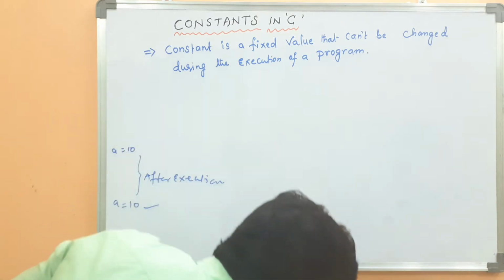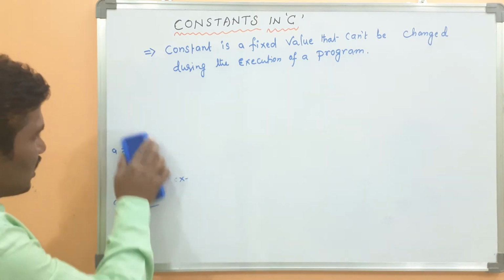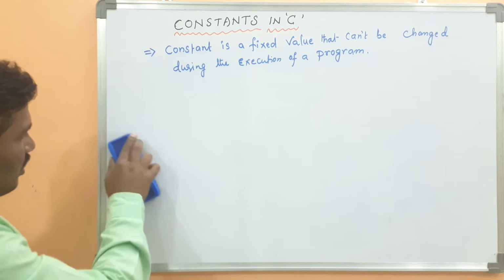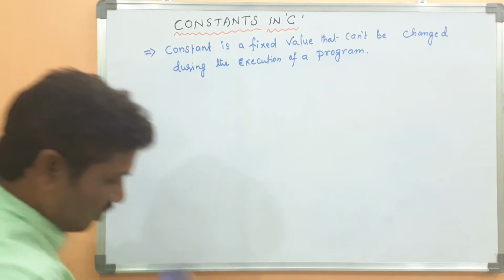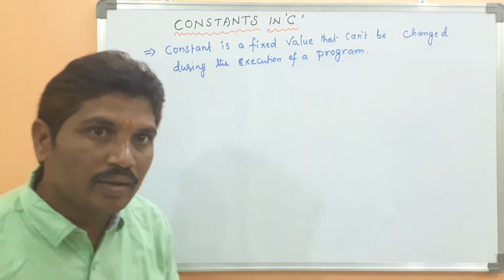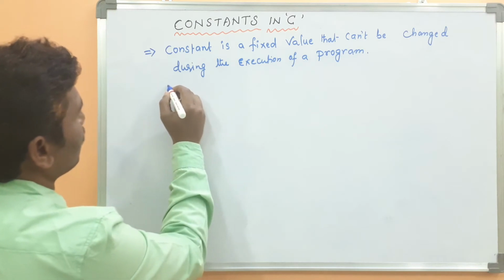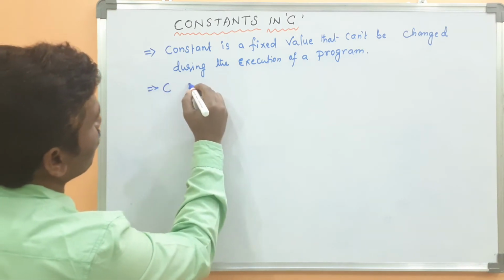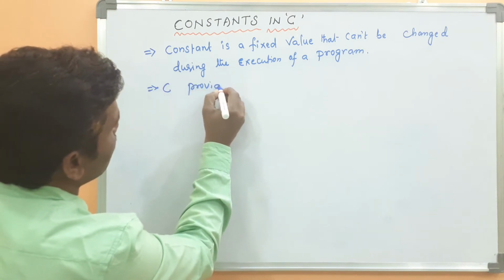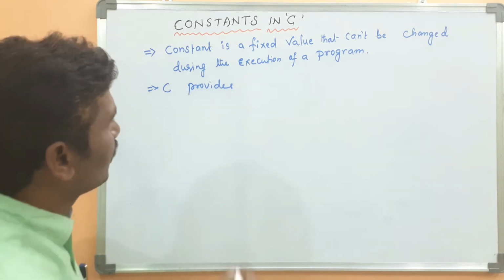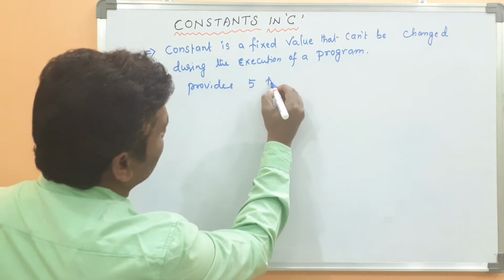Then C provides some constants. The C language provides, I think, 5 types of constants.